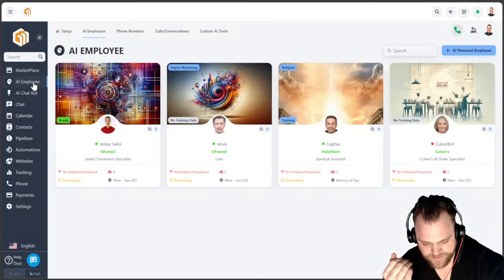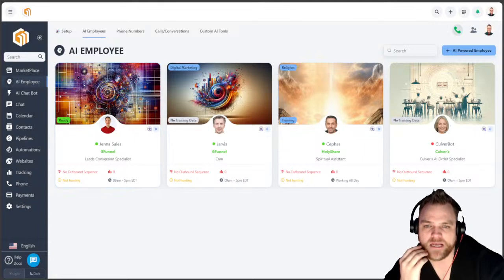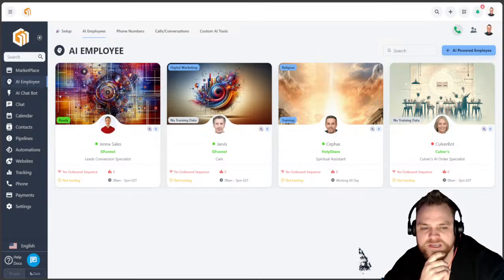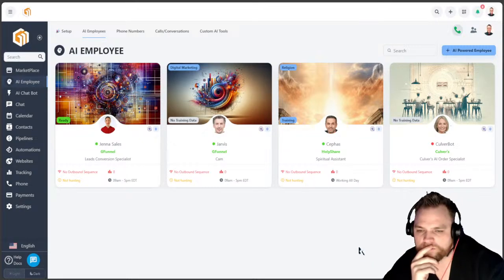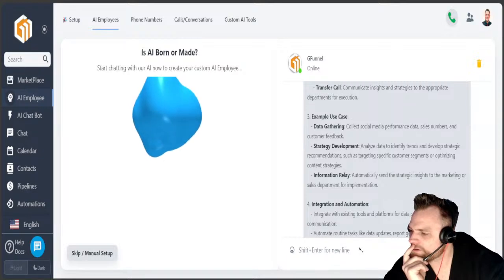Now I can jump into our AI employees. So now we have our AI employees. Within our AI employees, we have a specific sector. I've already made it. Let's see if I can get it for you, actually. Let me jump into here. It's going to be a dark screen for a sec. I think I can jump right into here. Let's jump into there. There we go.